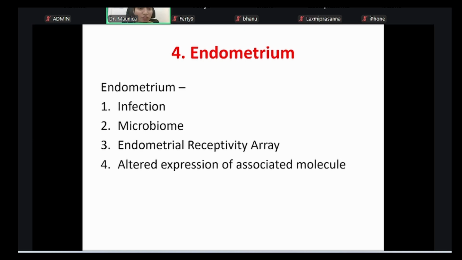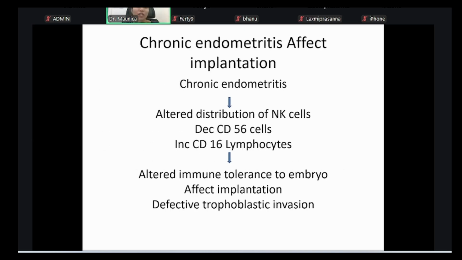First one is infection. Second is the microbiome. Third is the ERA, endometrial receptivity array. And fourth is the altered expression of associated molecules. We have to look for any abnormality in any of these four factors that could be possible underlying causes for the implantation failure. In chronic endometritis, why do we think that will affect the implantation?